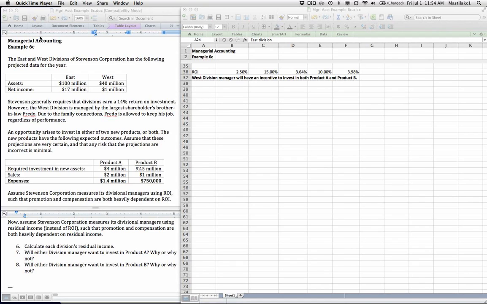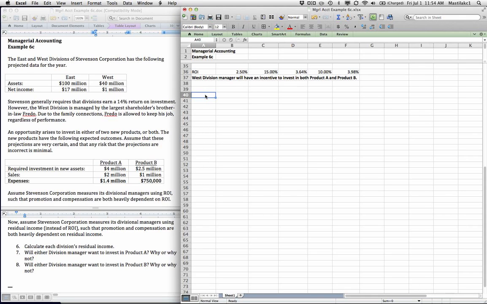All right, Managerial Accounting Example 6C, Part 2. We're going to look at residual income as an alternative to return on investment. So what is residual income and what does it do?